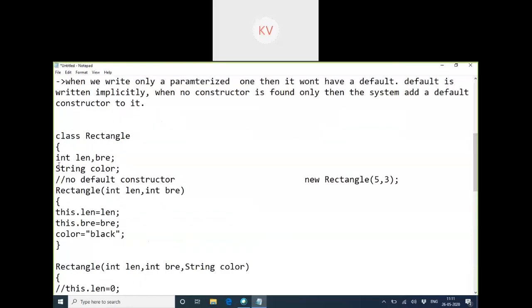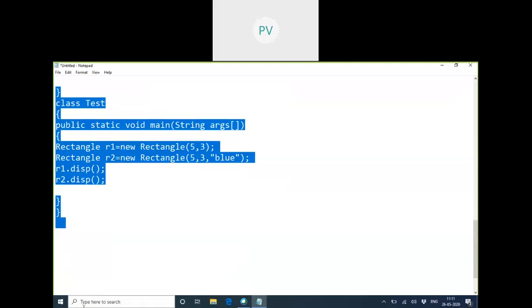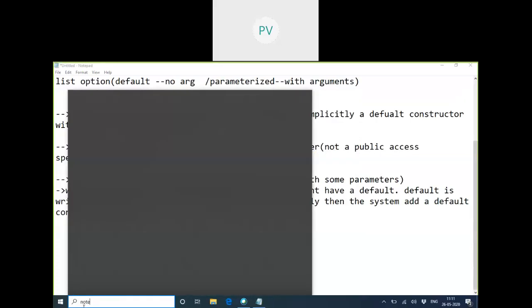So if you provide constructor overloading, you are eligible to create the same class object in how many ways? More than one.